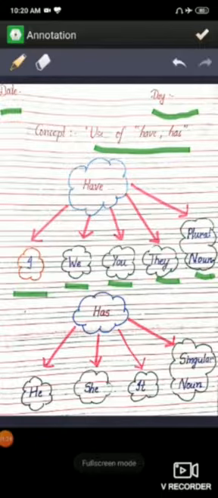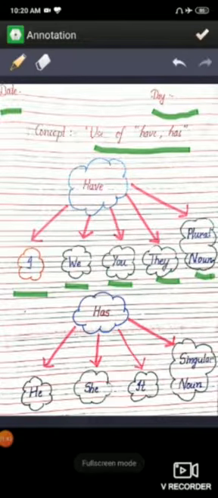Therefore, the word have is used with two types of sentences. First, sentences which start with I, or second, sentences which start with nouns or pronouns which are more than one in number. I think you all understand about it.